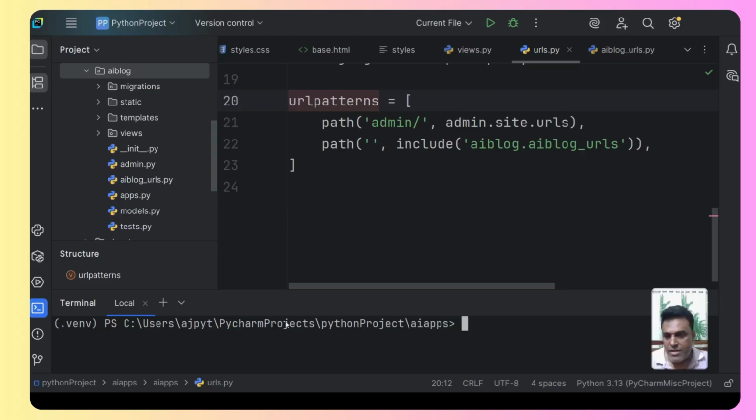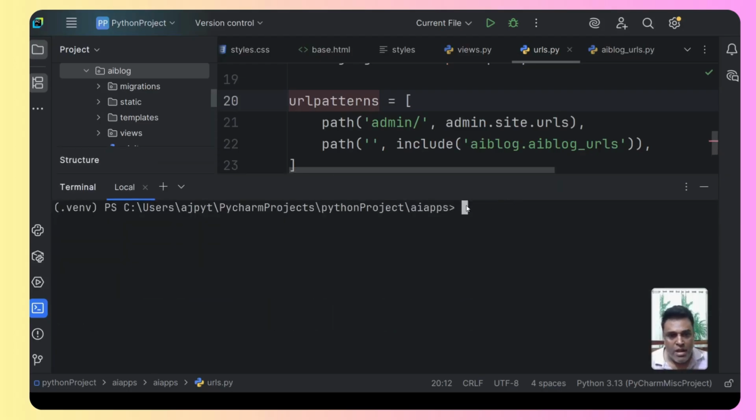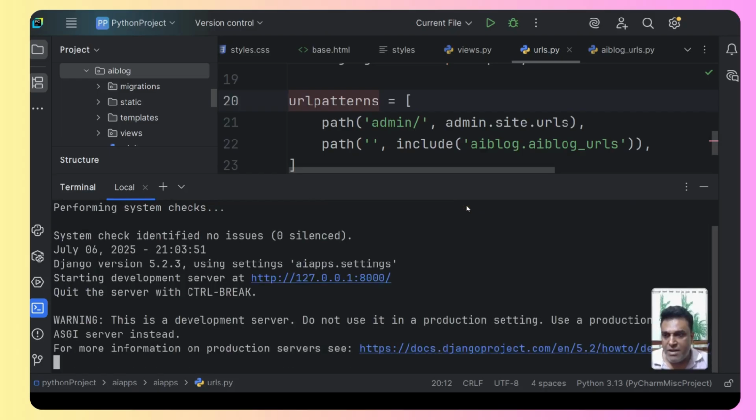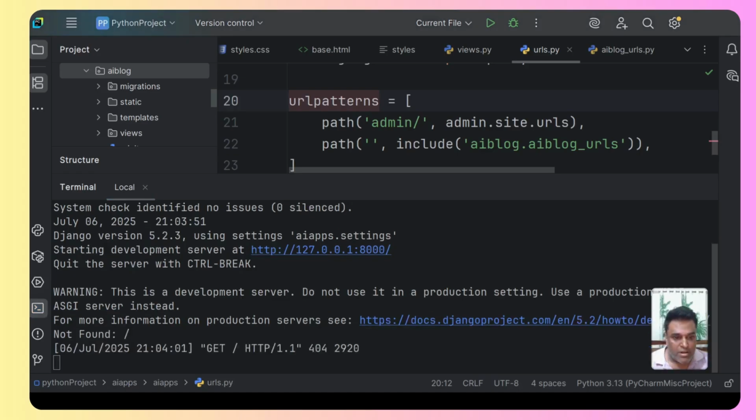So let us go to the terminal, and we will type python manage.py runserver. So we need to start the server. If there are any errors, it will show. But as you can see, there are no errors. And we need to just click on this particular IP number. Once I click on the IP number, I will show you what I'm able to see.